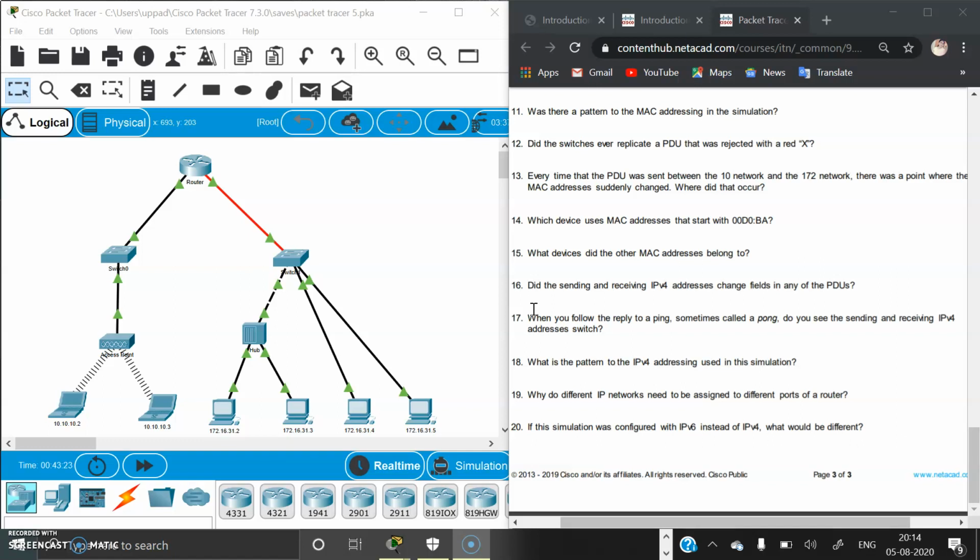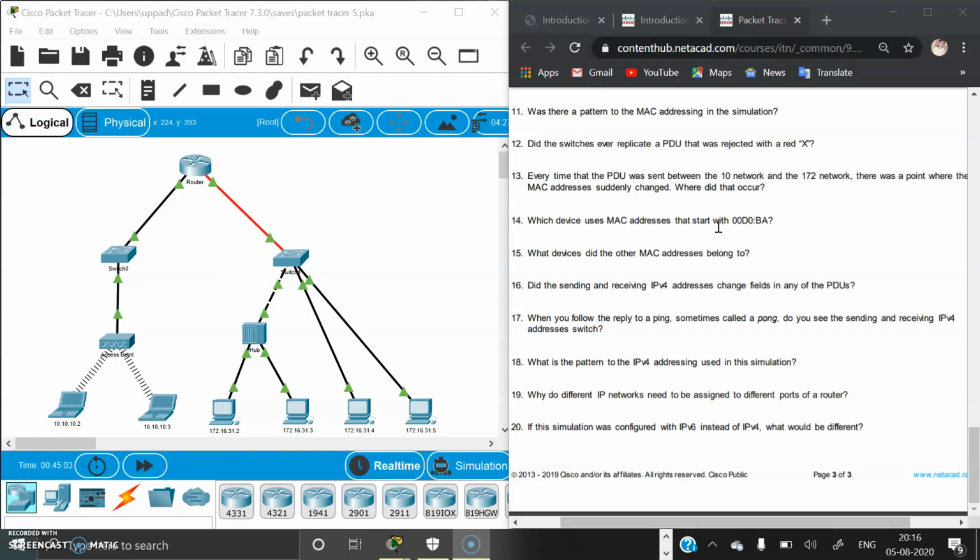when you follow the reply to a ping, sometimes called a pong, do you see the sending and receiving IPv4 addresses switch? Yes, we can see that. And next, what is the pattern to the IPv4 addressing used in the simulation? Each port of a router requires a set of non-overlapping addresses for the IPv4 addressing in the simulation.